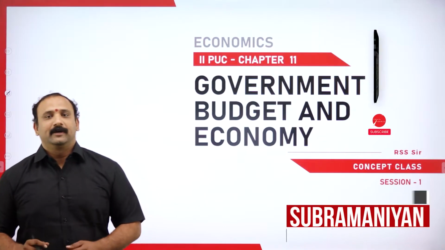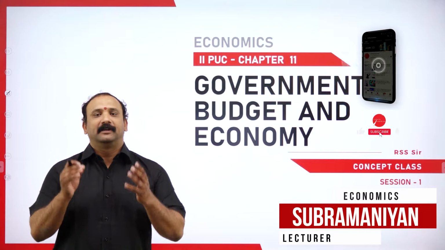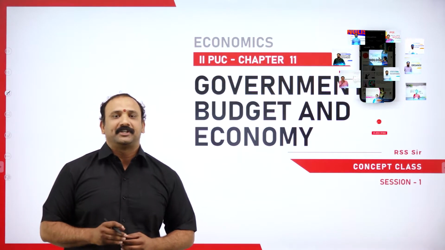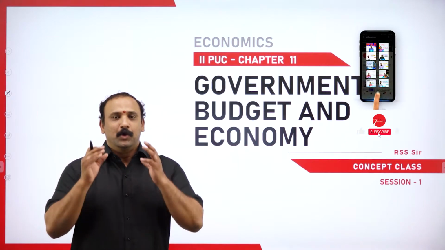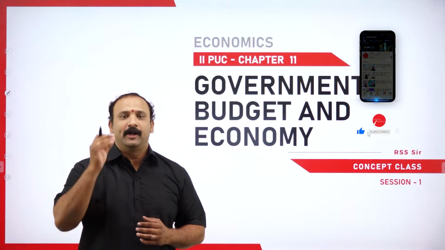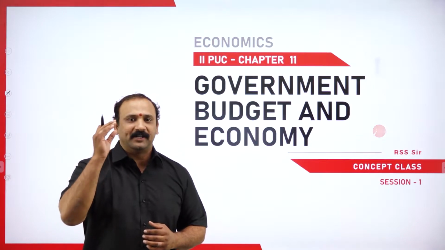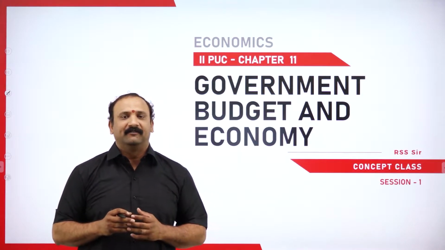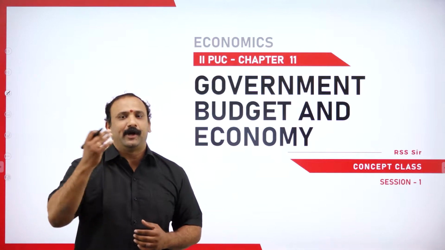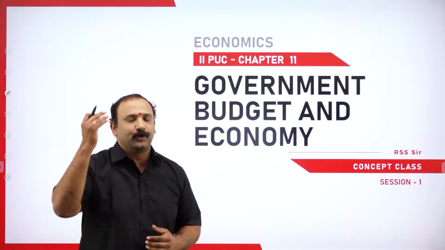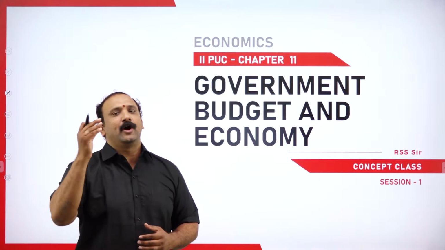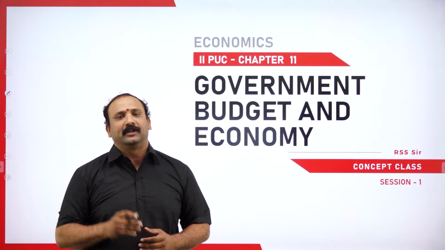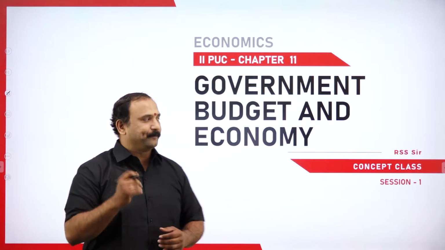Good morning and welcome to the first session of Chapter 11, Government Budget and Economy. This is a very interesting chapter for all of us. Why? Because we are now going to understand on a national basis how a budget exactly happens. So government budget, when I speak about it, is quite interesting. Why? Because there are a lot of components, and based on those components only, the economy of the nation is determined. So just quickly getting into the topics that we are going to see today.